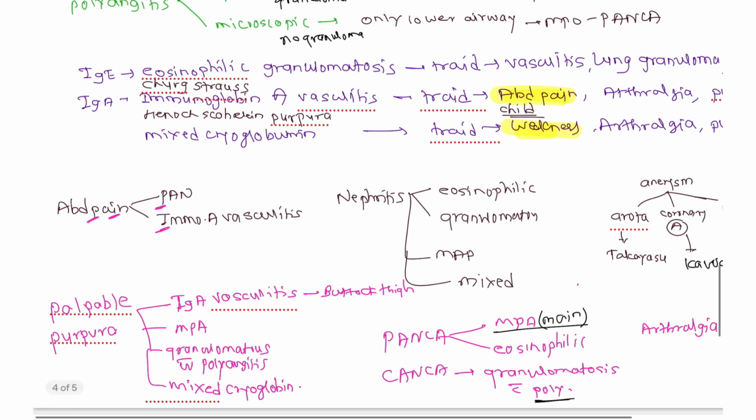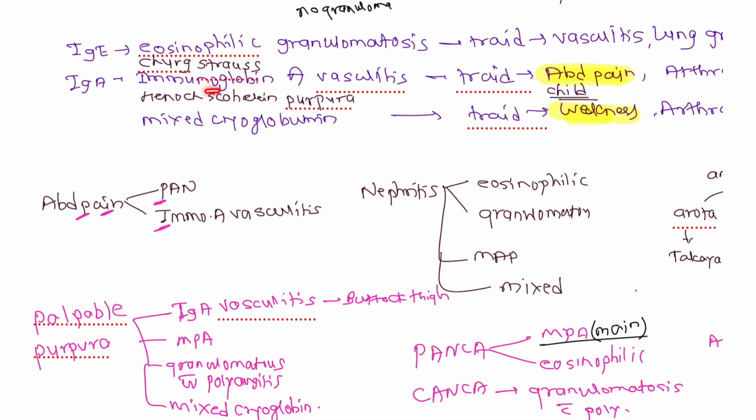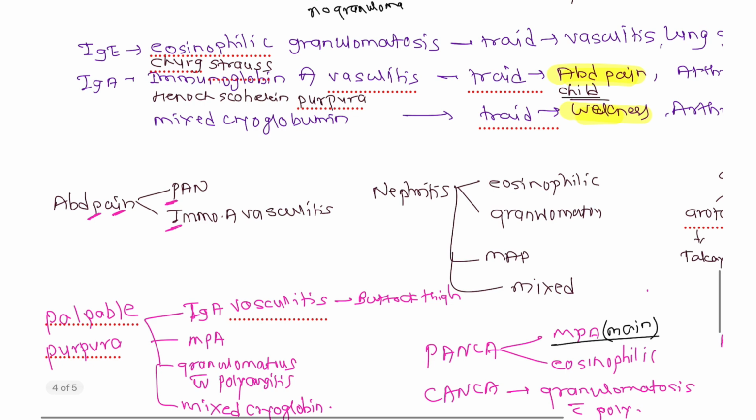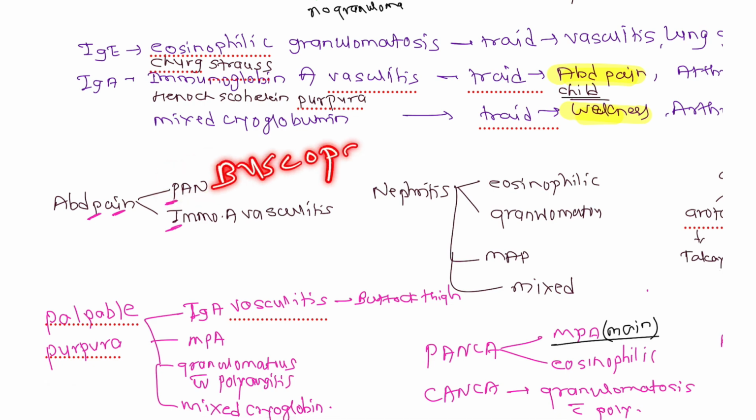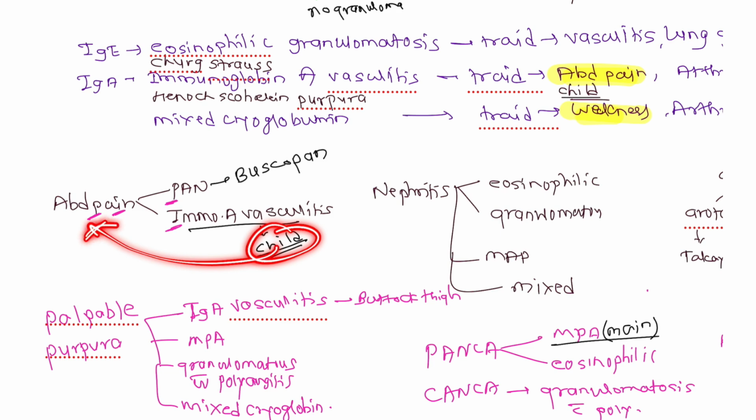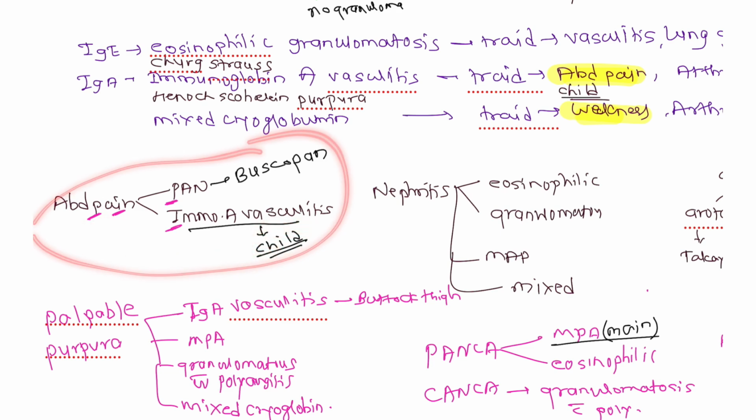Now abdominal pain: this immunoglobulin A vasculitis is mostly seen in children. For abdominal pain we take Buscopan, so in PAN, polyarteritis nodosa, there is involvement of abdominal pain. In IgA vasculitis, which mostly affects children, a child always eats something and complains of abdominal pain. We have to remember it this way.